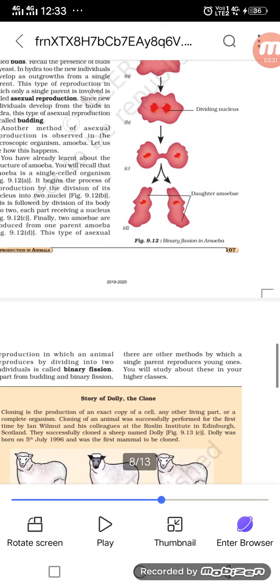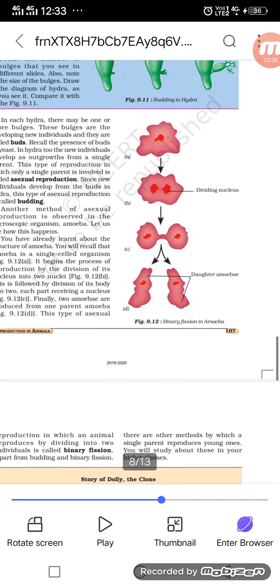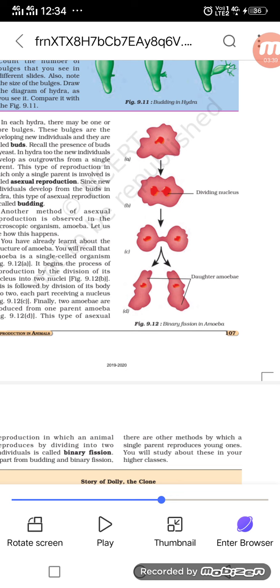See in figure 9.12, there is the structure of binary fission in amoeba. See here, there is a division of the nucleus. The nucleus is divided into two equal halves, and then it divides and makes two daughter nuclei. Fission means breaking down. So one amoeba breaks down, and after some time we have two daughter amoebae.